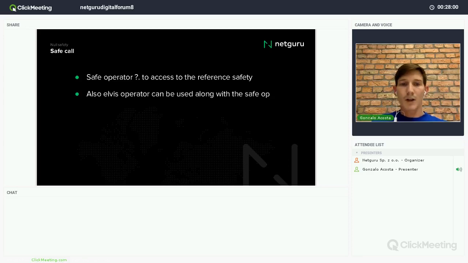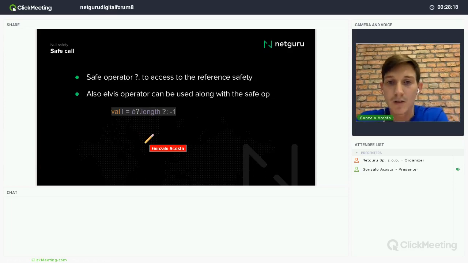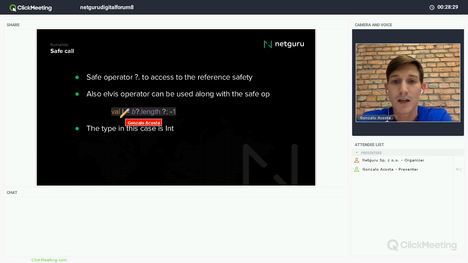So also, if we don't want to declare an Int? type, we can use the Elvis operator with a safe call. So for example, in this case, L will be the length of B if B is not null, but if it's null, it will assign -1, right? In this case, L will not be Int?. It will be an Int without the possibility of holding a null value, right?